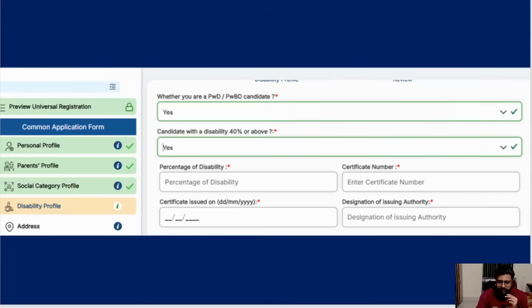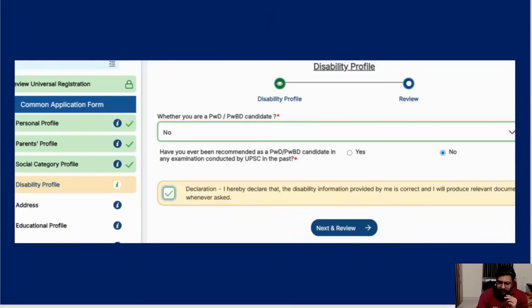After that, the social category profile is completed, and you have to go to the disability profile. They are asking whether you are disabled. If you select yes, immediately the next pop-up will come, whether it's 40% or more disabled, else what is the percentage, then the disability certificate number, everything same as the caste certificate. The disability certificate related things you have to fill. If you select no, and most of you will be no only, then nothing will come, nothing you have to think about. Everything will get grayed out, or the pop-up won't come. You don't have to fill anything if it is no. After the disability, if it's no, simply declare and submit.